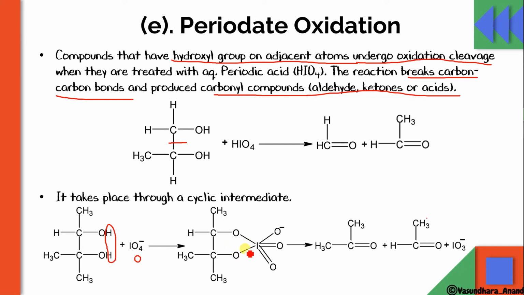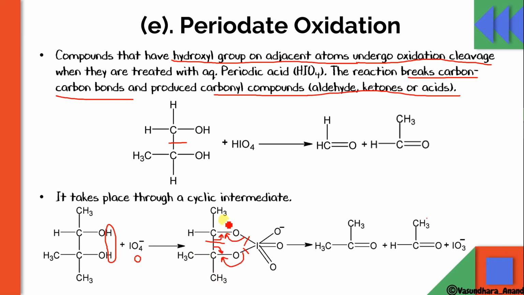This bond is going to break over there and this bond breaks and it will form IO3. Now here whatever the bond shift, that will shift over here, and in this case the bond will shift over here. That means 1 electron, sorry, and this bond is also going to break. So 1 electron from this will shift over here and 1 electron from this will shift over here, which will make the double bond over here. So this is forming CH3 C double bond OH, and this will form CH3 C double bond O CH3.